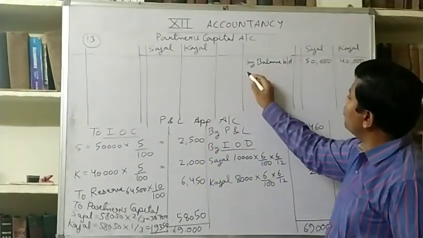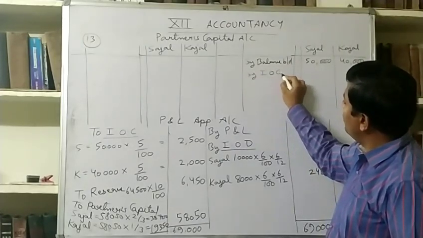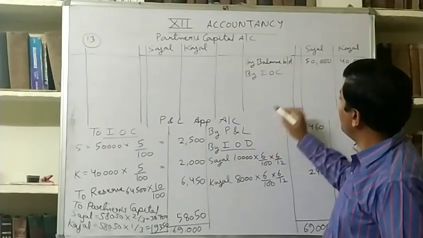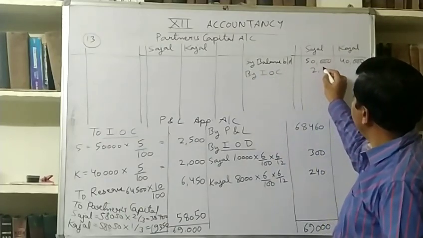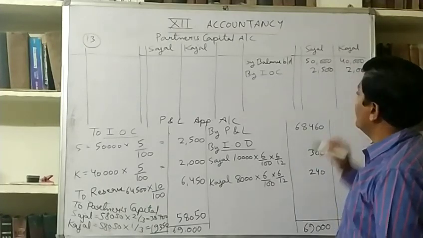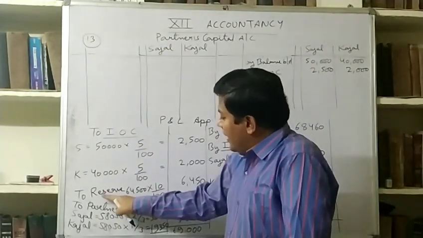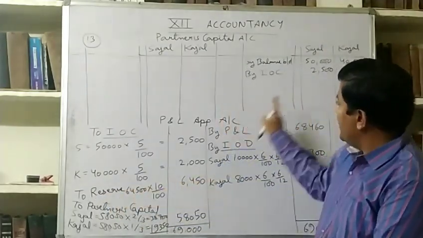This will be transferred to credit side by interest on capital 2,500 and 2,000. Then I told you this will not go to partners capital account.